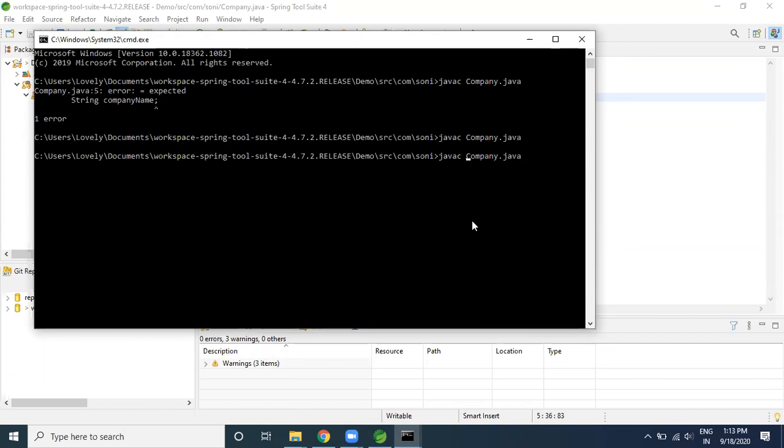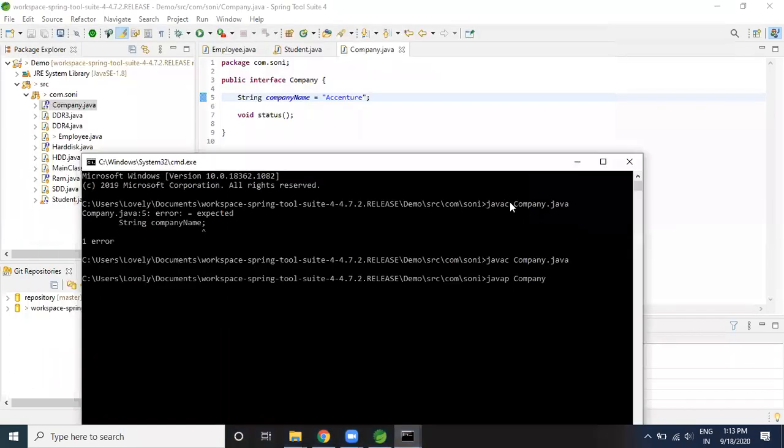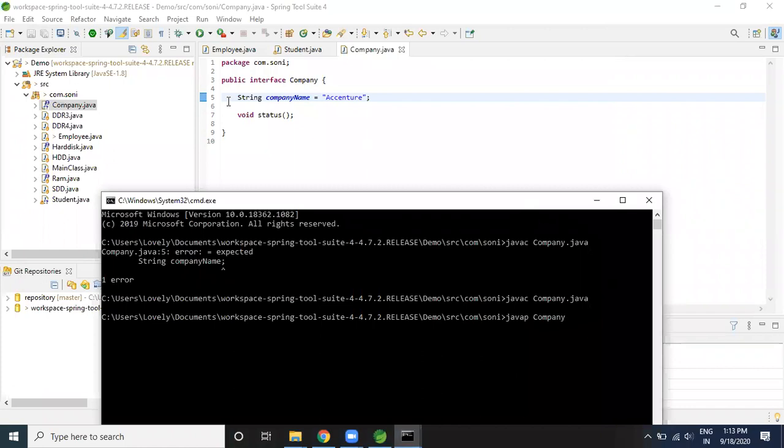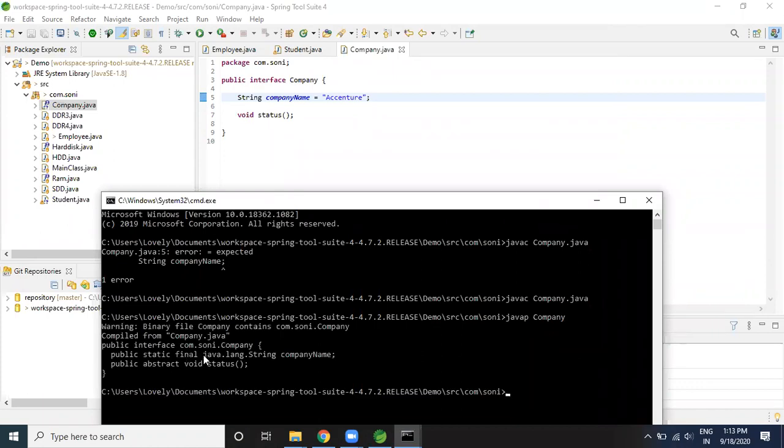Now what I would like to do is check what exactly standard has been followed here. First of all, you need to focus here. You have not mentioned public, protected, final, nothing has been mentioned here. I have not mentioned any public, but when I do javap, you see, it becomes public static final in the company name. Did I provide public static final? No, it is automatically created like this. Did I provide public abstract as part of the method? No, it's the standard which is followed as part of the interface.